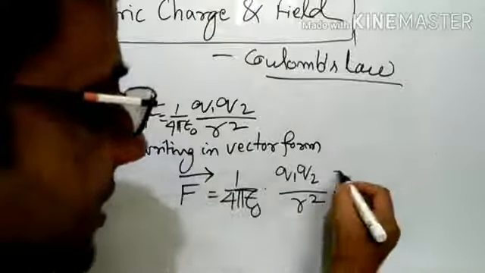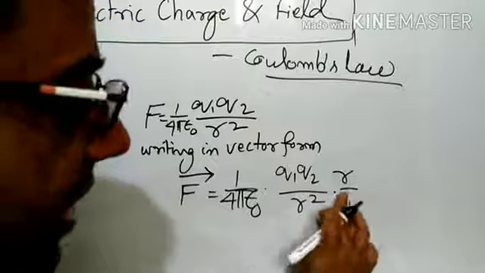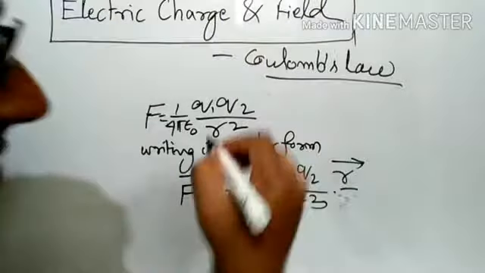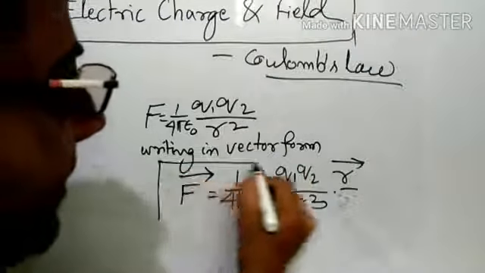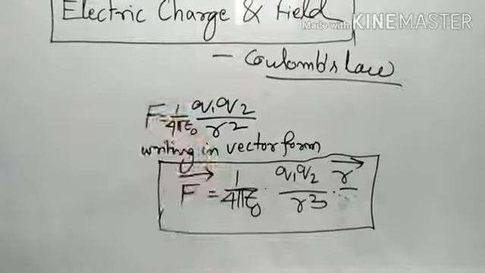Now I multiply and divide by r so that the total remains the same. So r square into r becomes r cube, and this r in the numerator I am writing as a vector. This is the vector format of Coulomb's law.